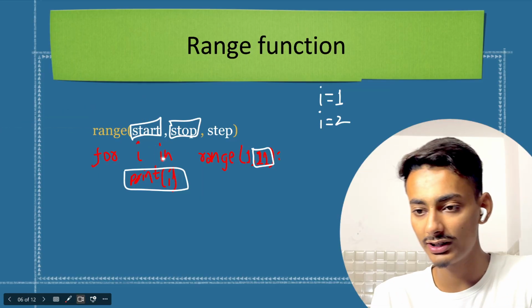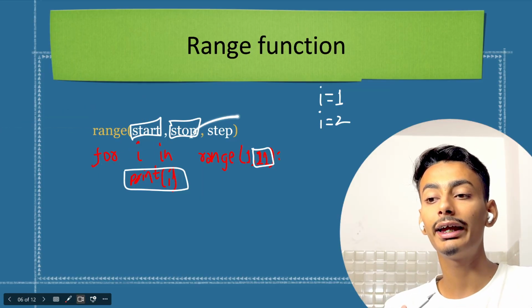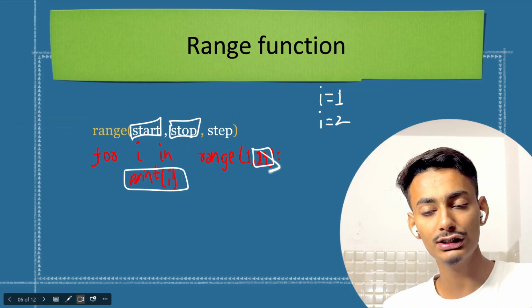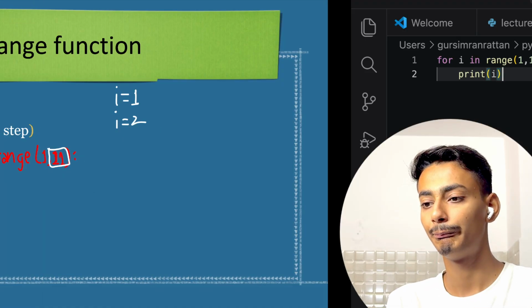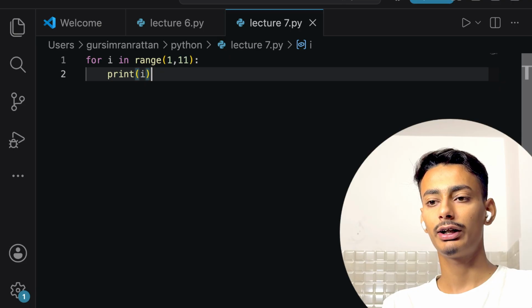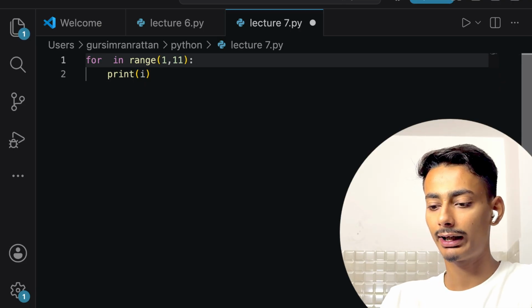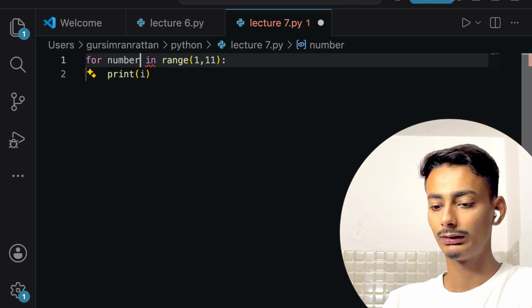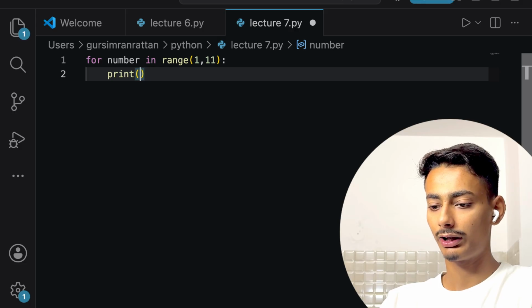Now I hope this code is clear that it is checking for I in range. Till the time I is in range, it will be printing I. See, for I in range. Here, instead of I, I can also write number. And here also I have to write number.